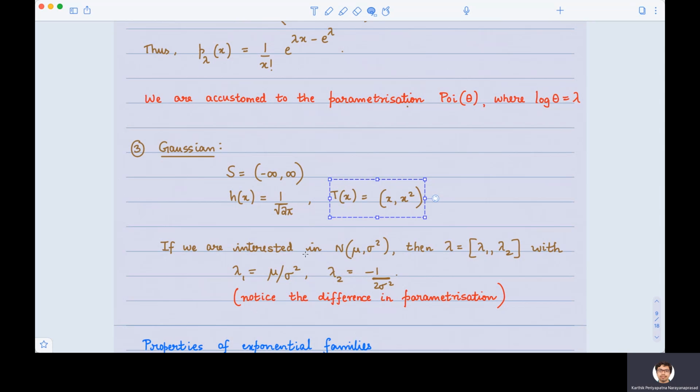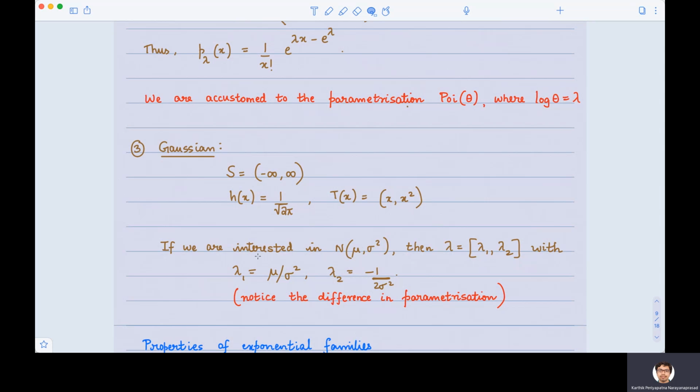If we are going to represent N of mu comma sigma square, that is a Gaussian with mean mu and variance sigma square, as an exponential family, then it turns out that the vector lambda has to be given by lambda 1 equal to mu over sigma square and lambda 2 equal to minus 1 over 2 sigma square. It's a different parameterization, as I said. It just takes a little while for us to get used to this new parameterization.